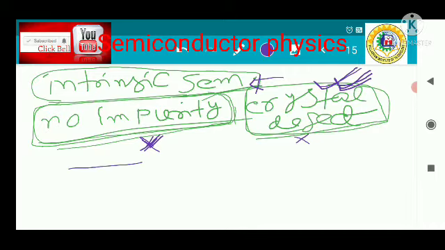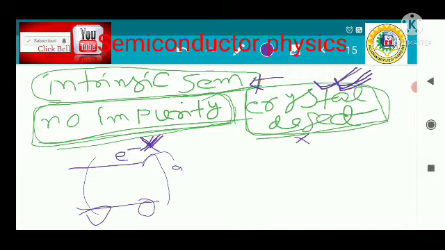So the concept of electron and hole can be applied here. That means if one electron is elevated from the valence band to the conduction band, a hole is created, an electron is generated here. Simultaneously, if one electron comes back here, the hole is annihilated.